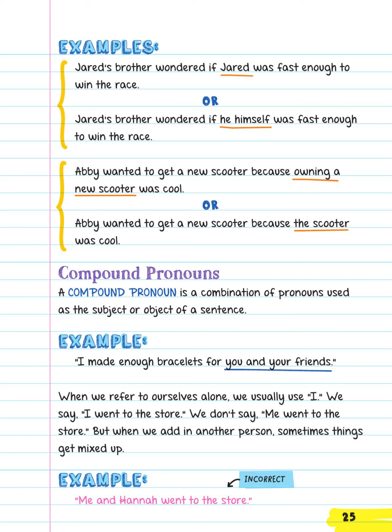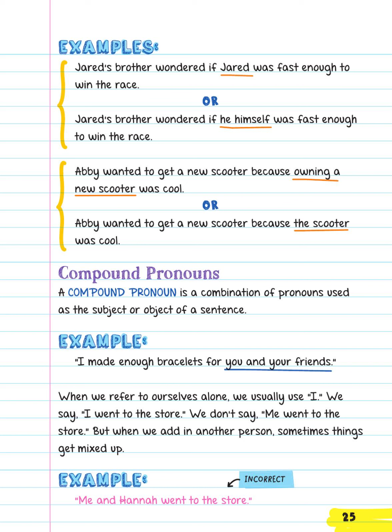Compound pronouns. A compound pronoun is a combination of pronouns used as the subject or object of a sentence. Examples. I made enough bracelets for you and your friends. You and your friends is a compound pronoun. When we refer to ourselves alone, we usually use I. We say, I went to the store. We don't say, me went to the store. But when we add in another person, sometimes things get mixed up.